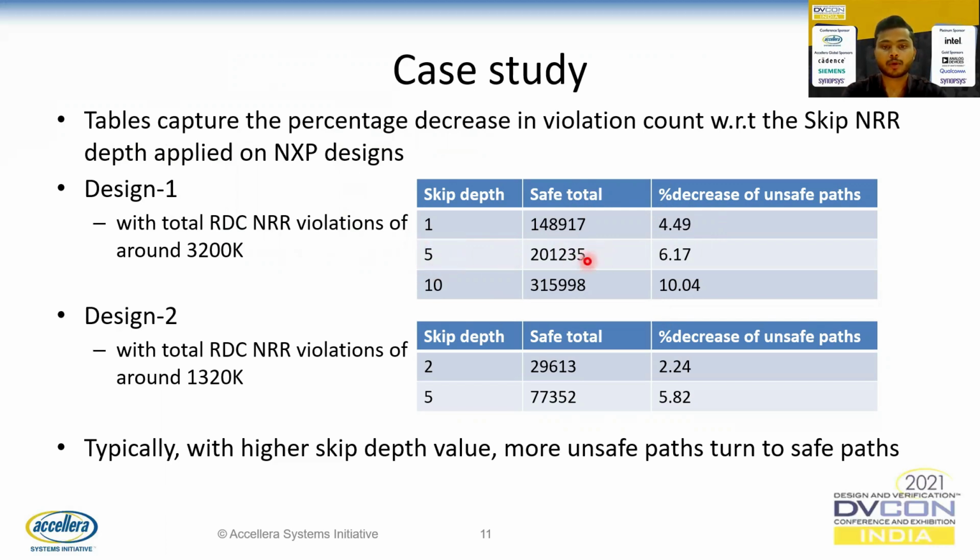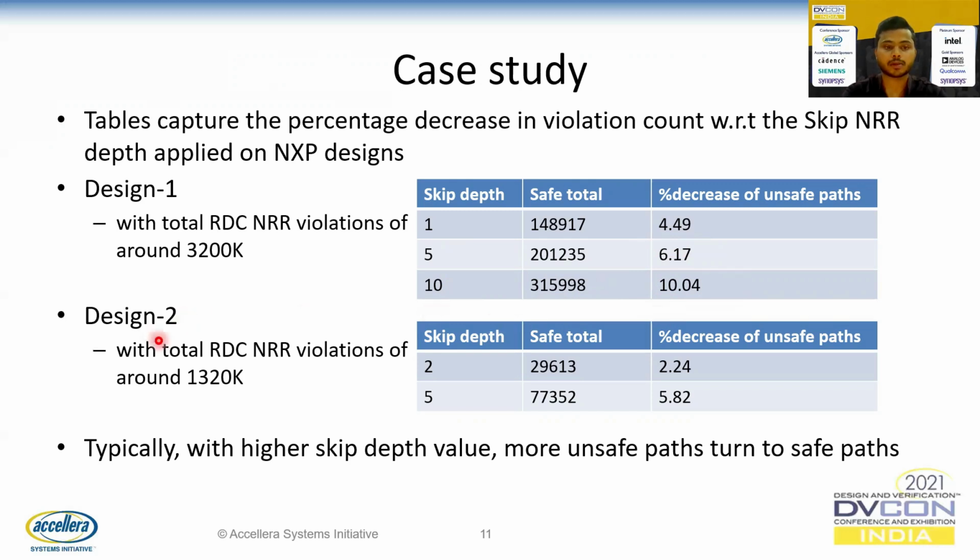We are able to capture 201K safe paths which are actually reported as unsafe violations without this methodology, and we are able to decrease the percentage by 6.17% of unsafe paths. With the skip depth 10, we are able to capture 315K actual safe paths which were reported unsafe without this methodology, making the decrease in unsafe path percentage 10.04.